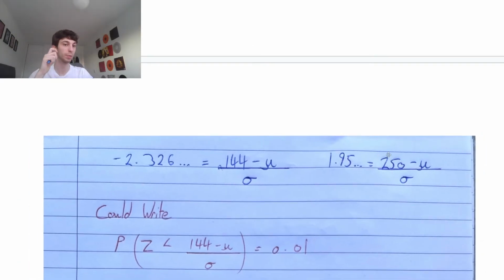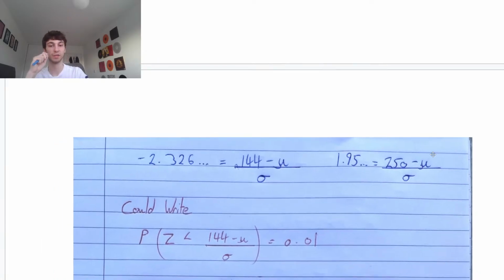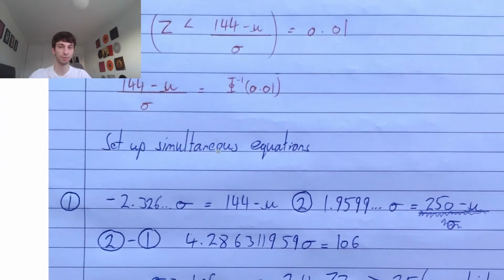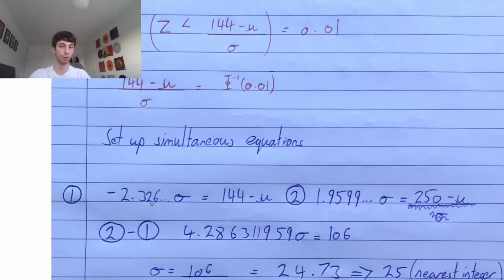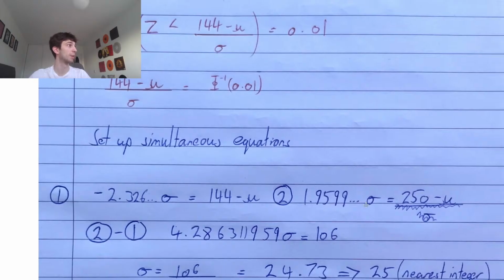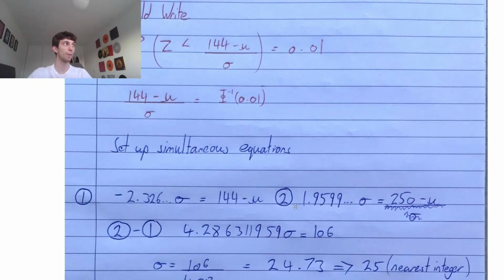We have our 1.95 to be equal to 250 minus mu over the standard deviation. You could write it out like this, guys. I wrote it in red because you can just ignore it. Set up the simultaneous equations, multiply each side over by our standard deviation, okay? So we have this minus 2.326. Once again, write it out or store it in your calculator. Times by sigma equals 144 minus mu. Then a second one is 1.9599 times sigma equal to 250 minus mu. Simultaneous equations, solve them how you want to.